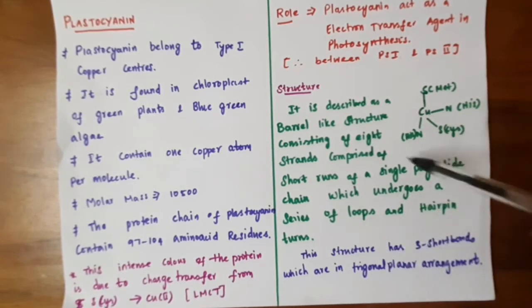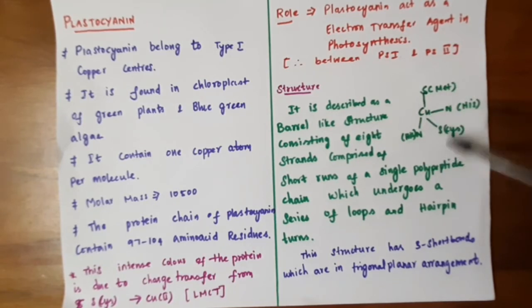If you see the structure of plastocyanin, the copper is tetrahedrally coordinated with 4 ligands: 2 nitrogen of the imidazole ring from histidine residues and 2 sulfur donor atoms, one sulfur from a cysteine residue and one sulfur from a methionine residue.